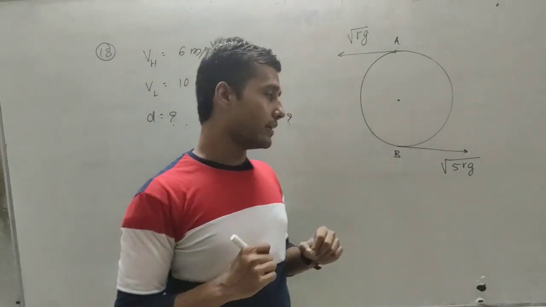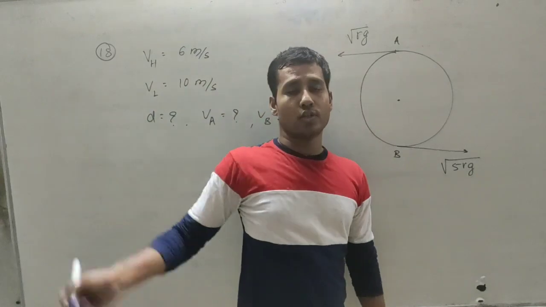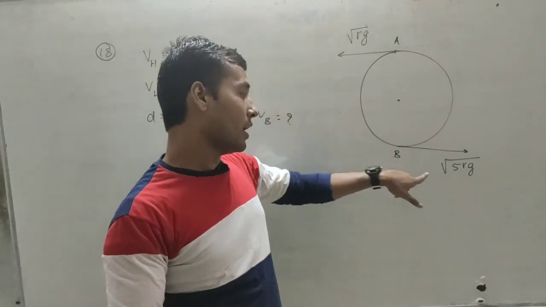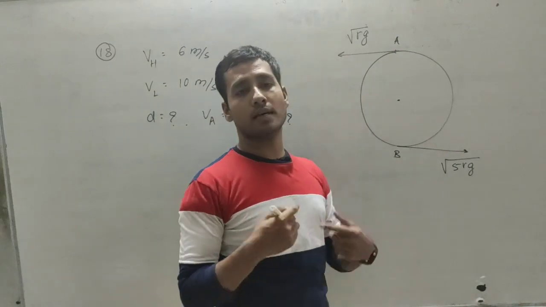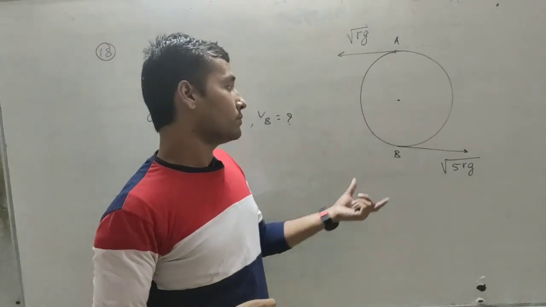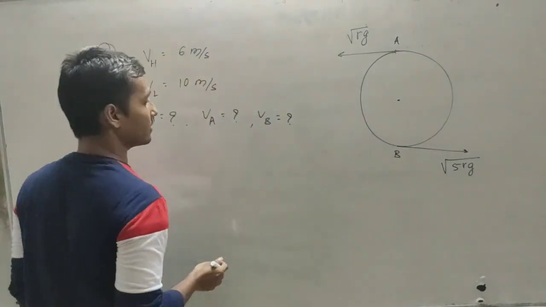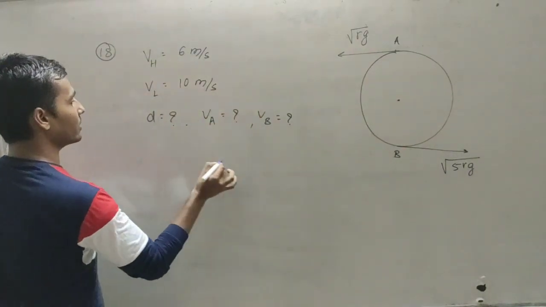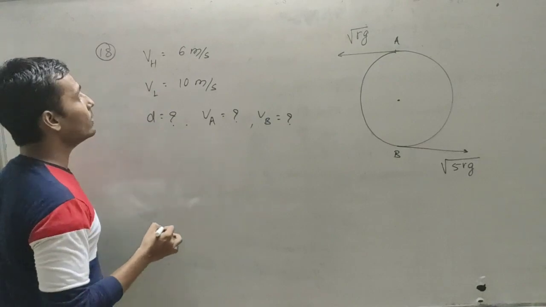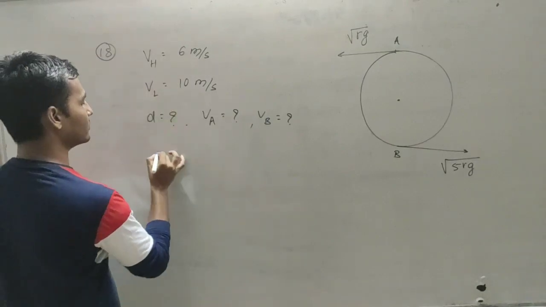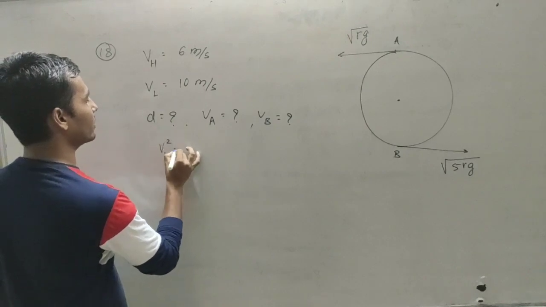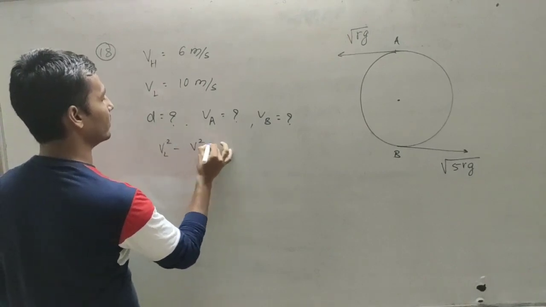Which value is greater? When a particle is performing vertical circular motion, the velocity at the bottom position is maximum. Therefore I will subtract this value from this value. So the velocity at the highest position and the velocity at the lowest position: VL square minus VH square.